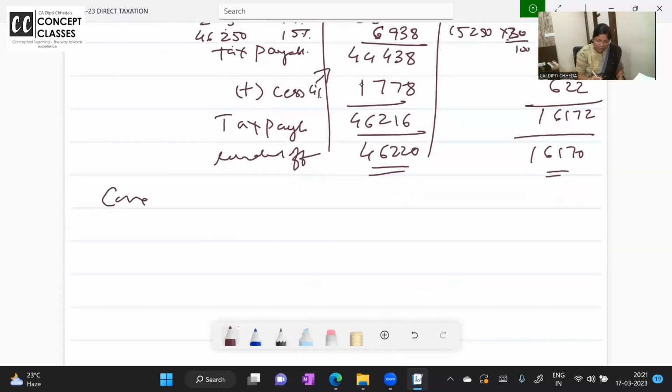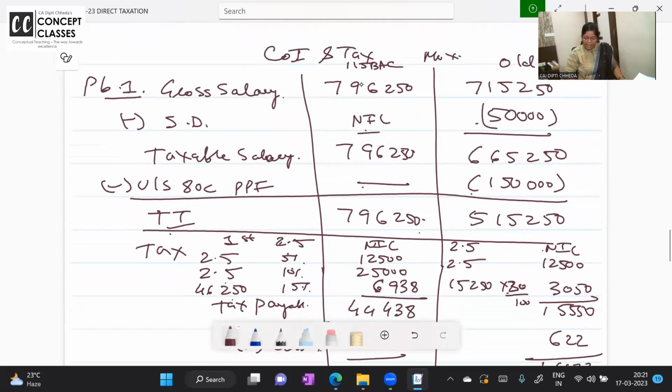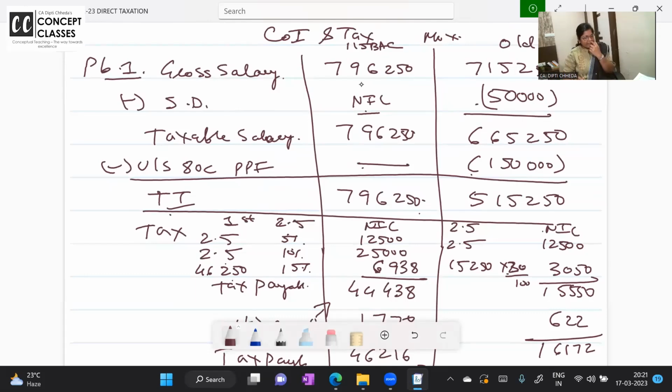So conclusion, Mr. X should opt for old tax regime as tax is low. In the old tax regime, the tax is low. अच्छा है, clear है.